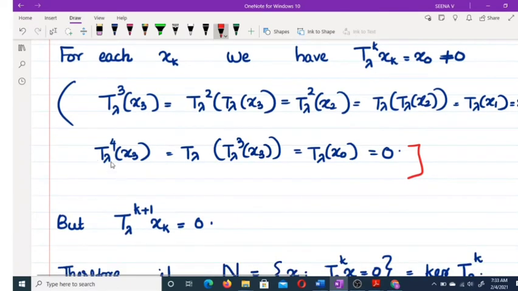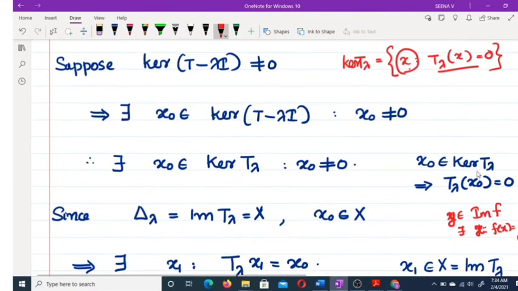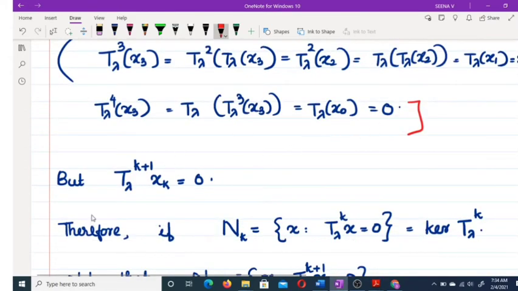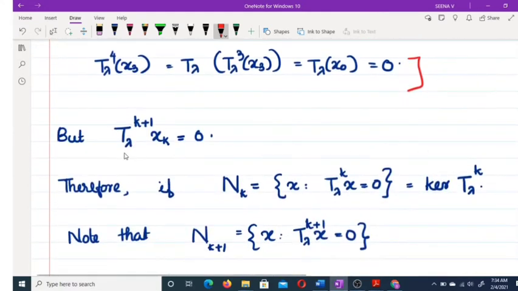Now T_λ, what about T_λ raised to 4 of x3? T_λ raised to 3 of x3 is equal to T_λ of x0, which is equal to 0, because x0 is in the kernel, so T_λ of x0 equals 0. Okay, so for each xk we have T_λ raised to k of xk equal to x0, not equal to 0, and T_λ raised to k plus 1 of xk equal to 0.